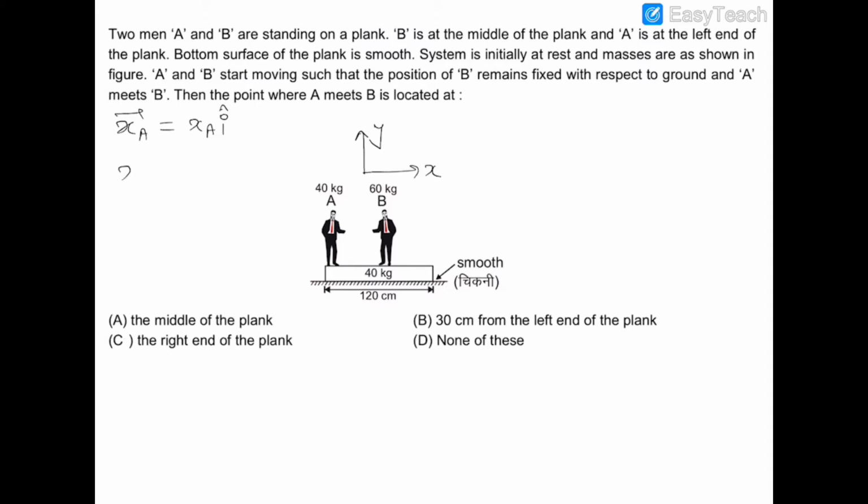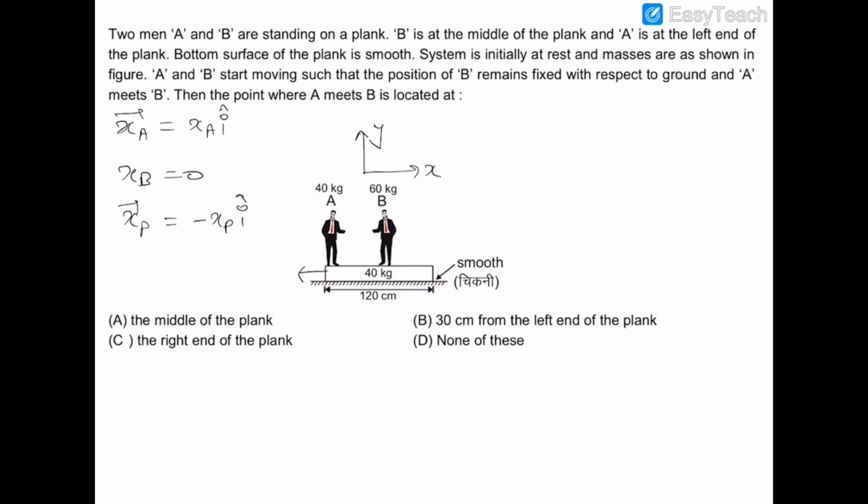The displacement of B is 0 because it is given that B is stationary with respect to ground, and the displacement of the plank can be assumed in either direction. So let us assume the displacement of the plank in the backward direction, so xp is equal to minus xp i cap. This is the first step which we have to follow.